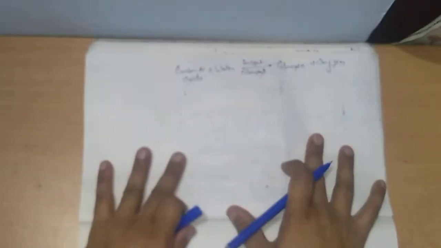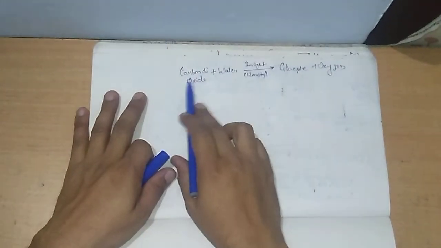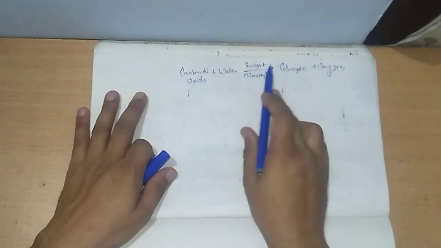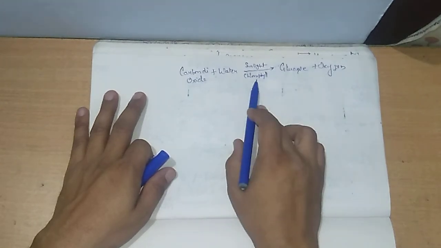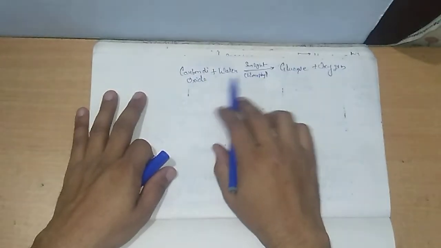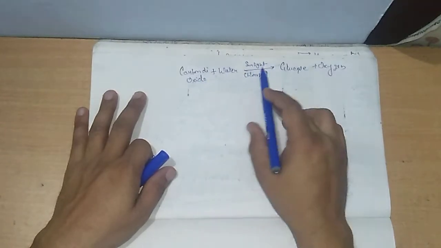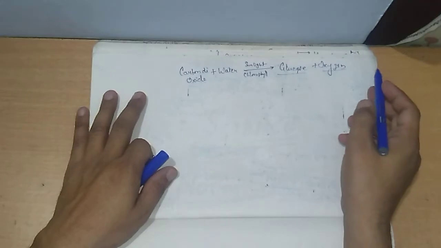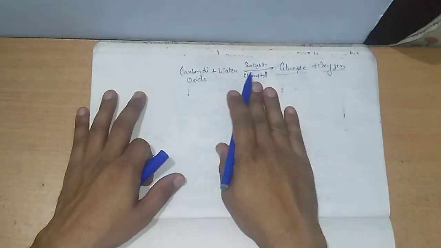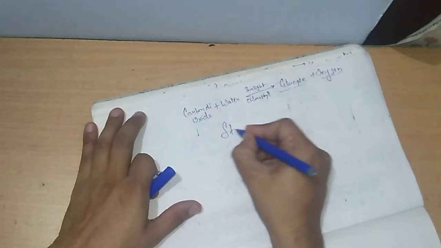Okay, so let us understand the equation. Carbon dioxide and water, when they get mixed in the presence of sunlight and chlorophyll, react with each other and produce glucose and oxygen along with it. Glucose is stored inside the plant in the form of starch.